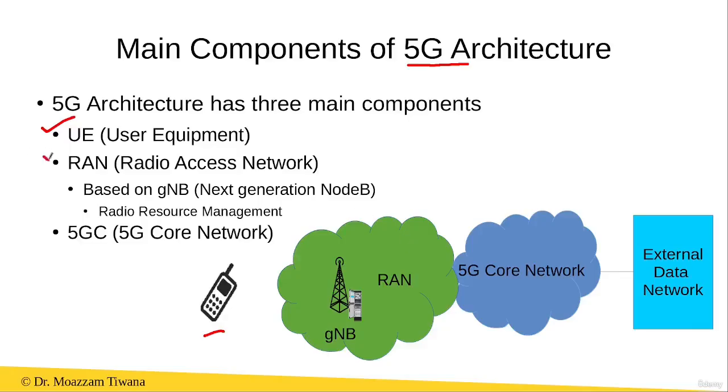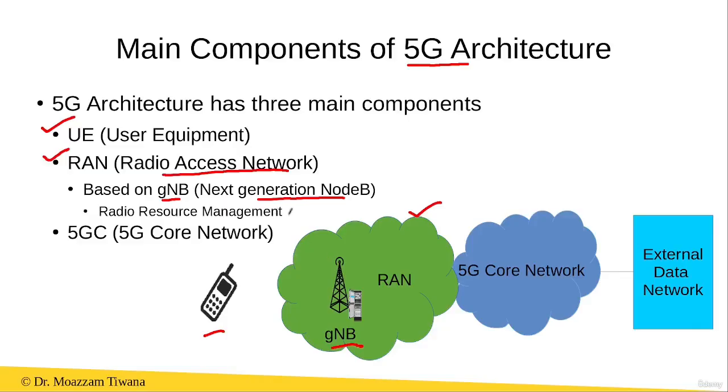Then the second important component is the RAN or the radio access network. It is called the access network because it is here that the user equipment connects to the 5G network. This RAN is composed of one or more GNBs. GNB stands for Next Generation Node B, and it is also known as the base station. It is precisely here that the user equipment connects to a GNB over the wireless channel.